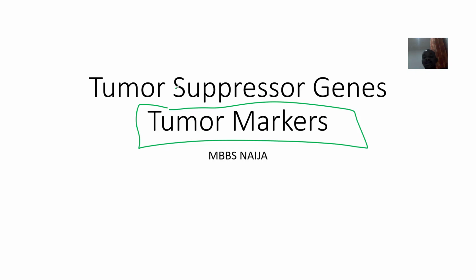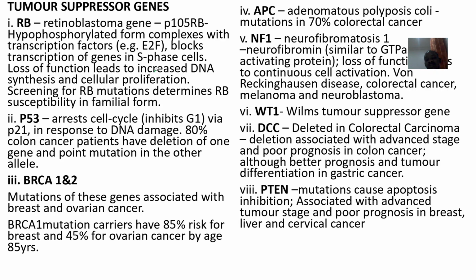Why? A tumor suppressor gene is supposed to be present in a certain amount in the body. If you are assaying the body and see that it's not up to that amount, of course you know that there's a reduction in the level of tumor suppressor genes. You understand? So this is just a brief lecture. Just look at the individual tumor markers and any abnormality with them. We also look at the common cancers that usually come up from that.